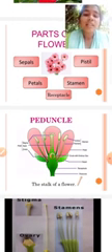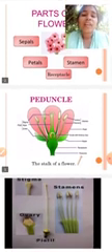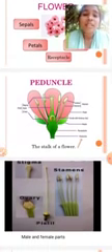The stamens are helpful to produce the pollen grains. The pistil acts as the ovary. Here the stamens and pistil are called the androecium and gynoecium. The androecium is the male reproductive part.